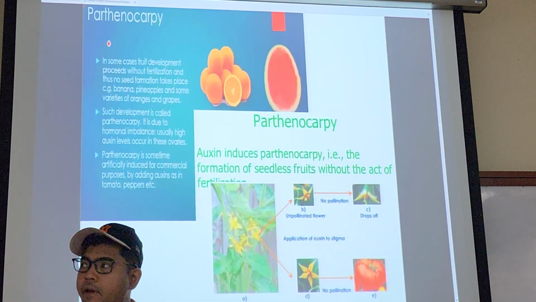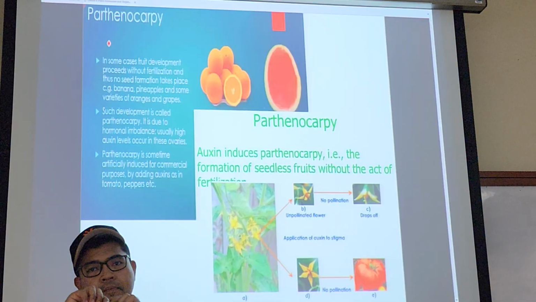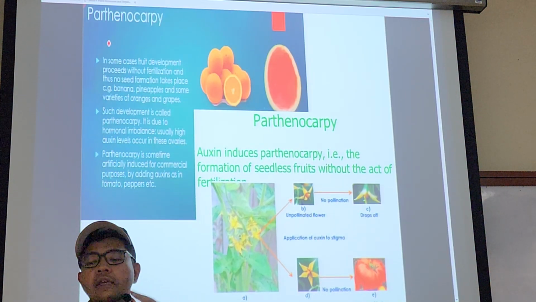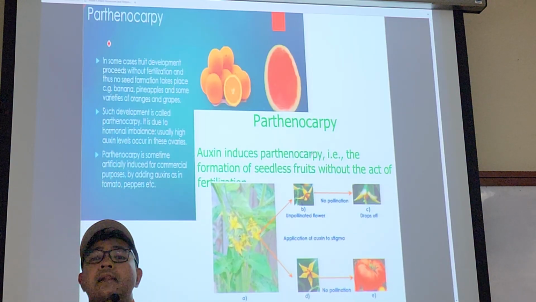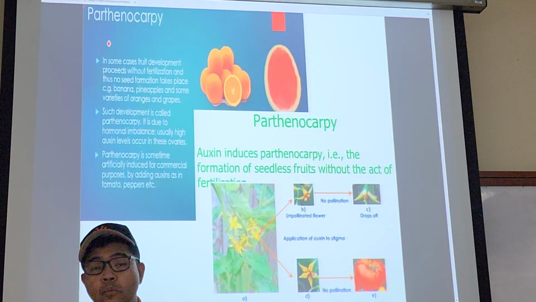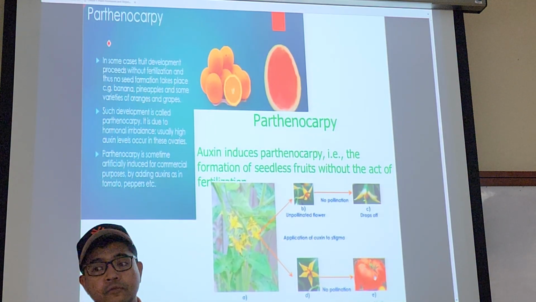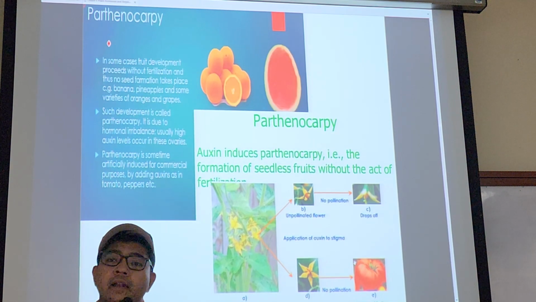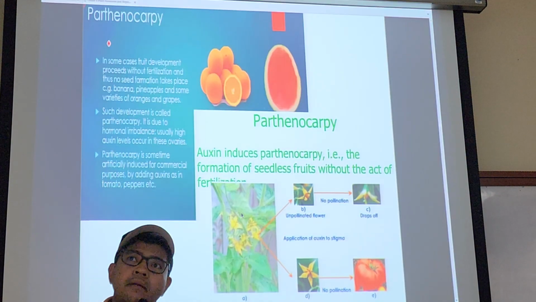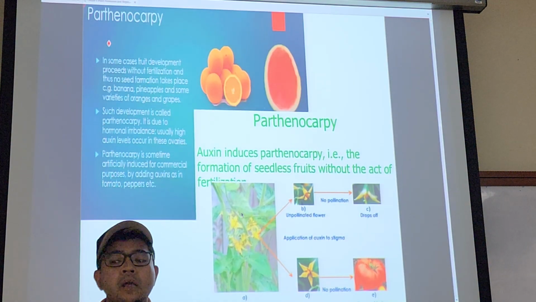You see, the effect of auxin is to induce growth, right? So even without fertilization, it can cause the unpollinated flower, meaning without pollination, to grow into fruits. And bear in mind, parthenocarpy can be done by multiple hormones.